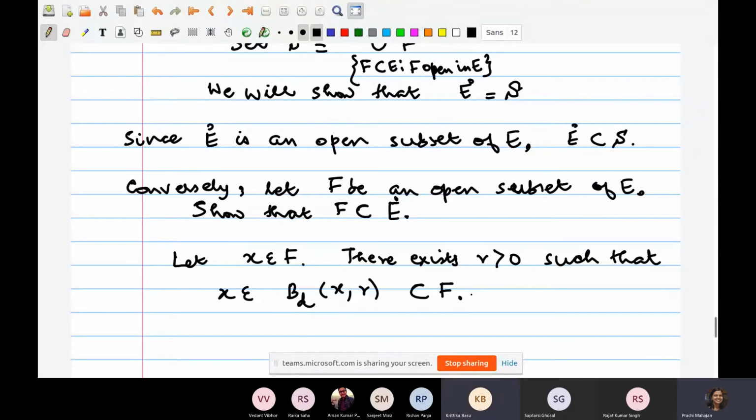Ma'am, that it will also be there in S because it is the union. Yes, and that's it. We are done, isn't it? Yes. See, all you have to do is write down the definition here carefully. Correct? Is that okay, Kritika? Yes, ma'am. Can I leave this for you to complete the argument here? Yes, ma'am. Is that okay? All right. Very nice.